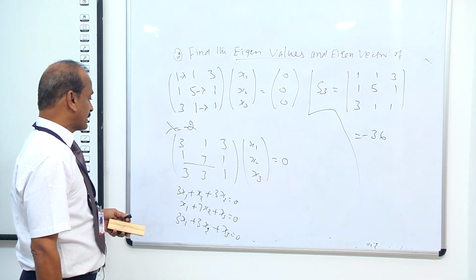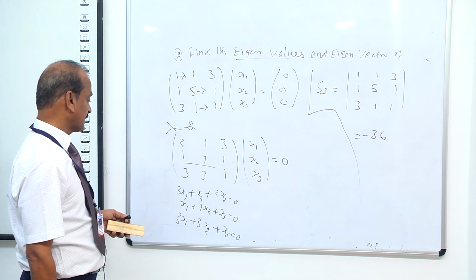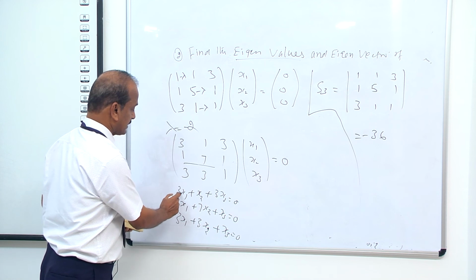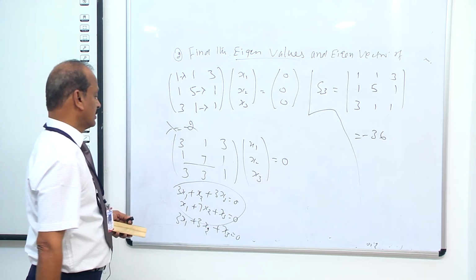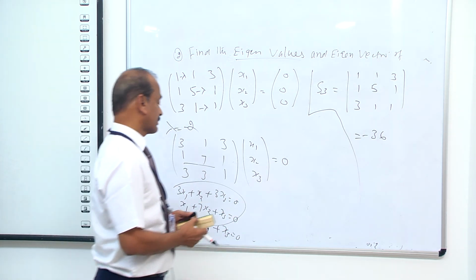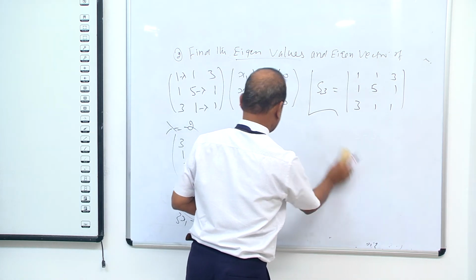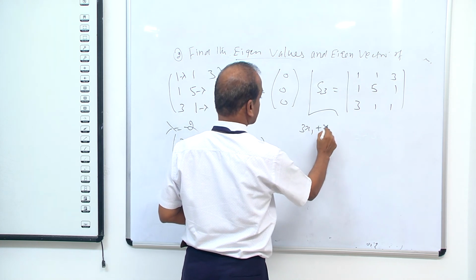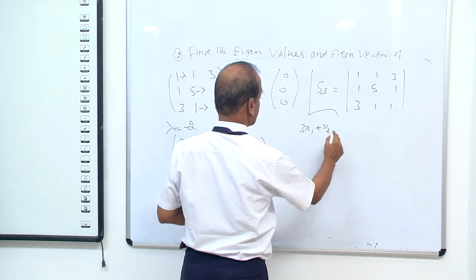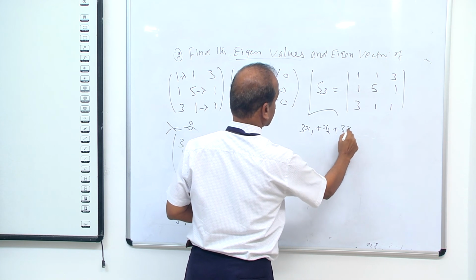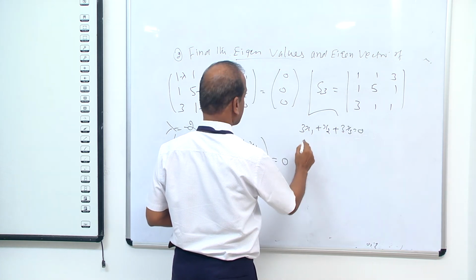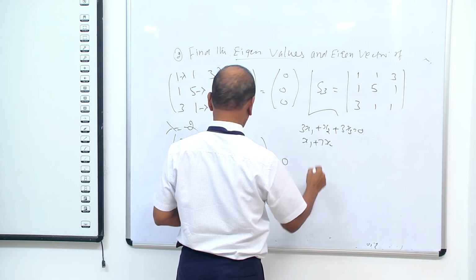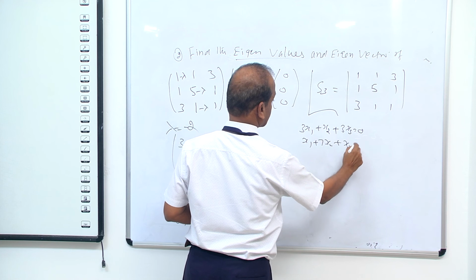Now we can find the values of x1, x2, x3. You take any two equations, these two: 3x1 plus x2 plus 3x3, and another one, x1 plus 7x2 plus x3.